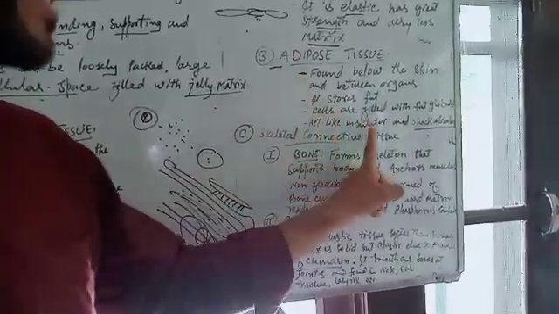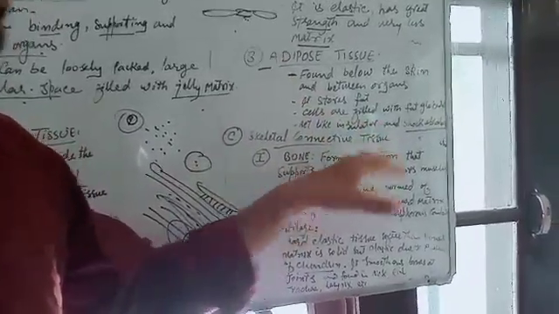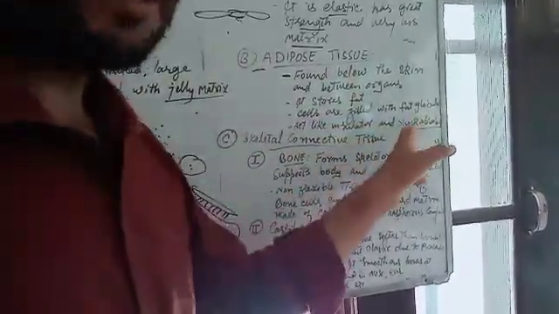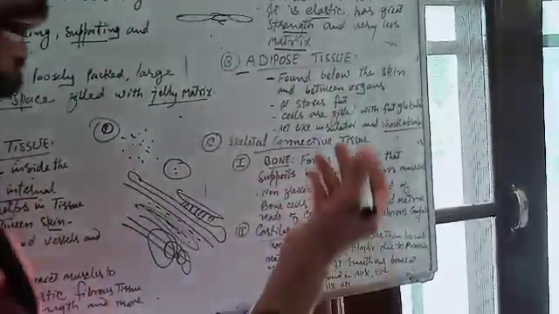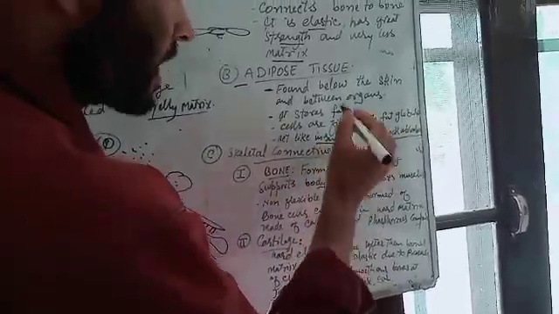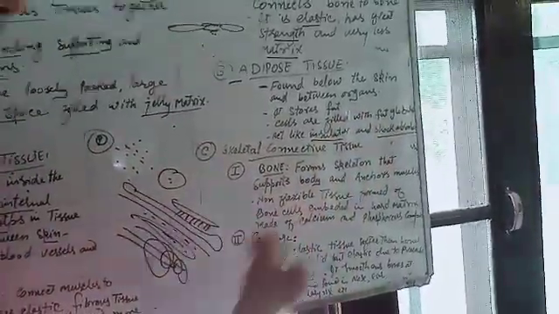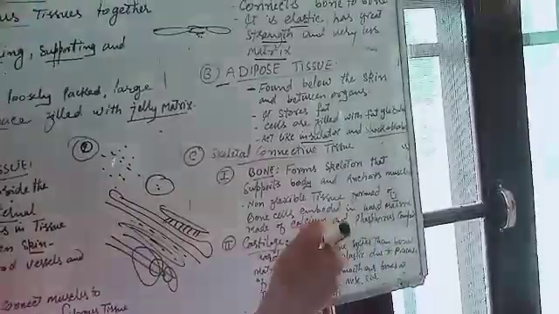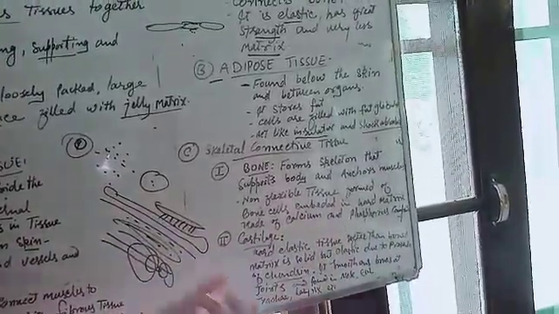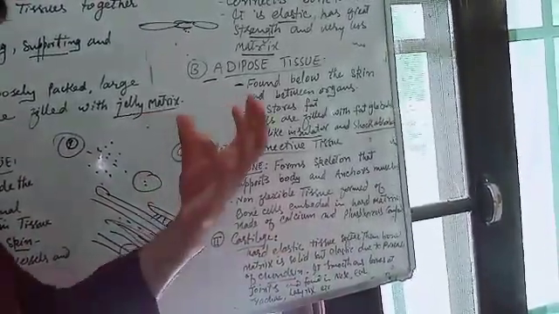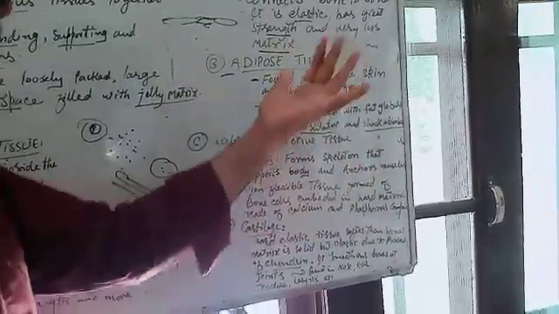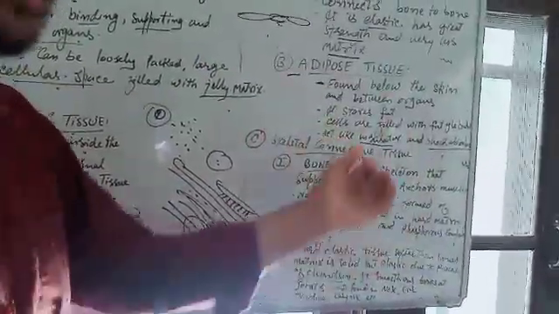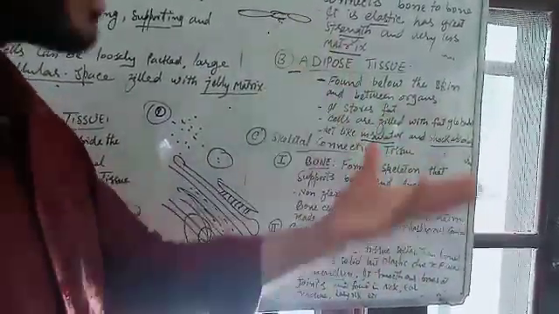They act like insulators and shock absorbers. The fat tissue, or the adipose tissue, is an insulator, which means heat cannot pass through the fat, and it is a shock absorber. Without the adipose tissue, the organs can be damaged by a shock, but the adipose tissue protects our body's delicate organs from shock and from heat.